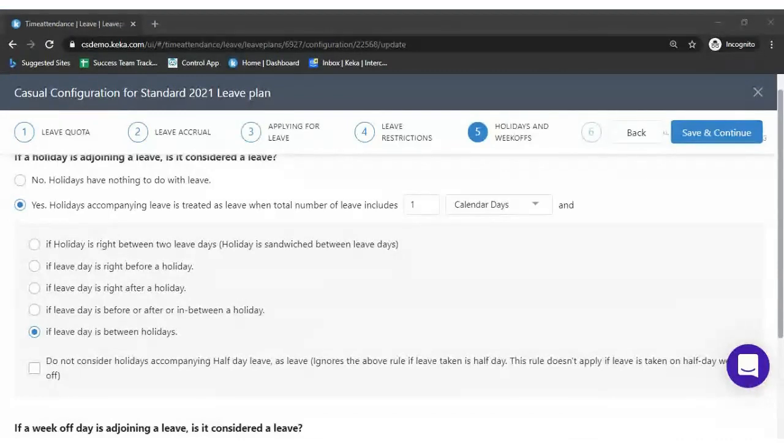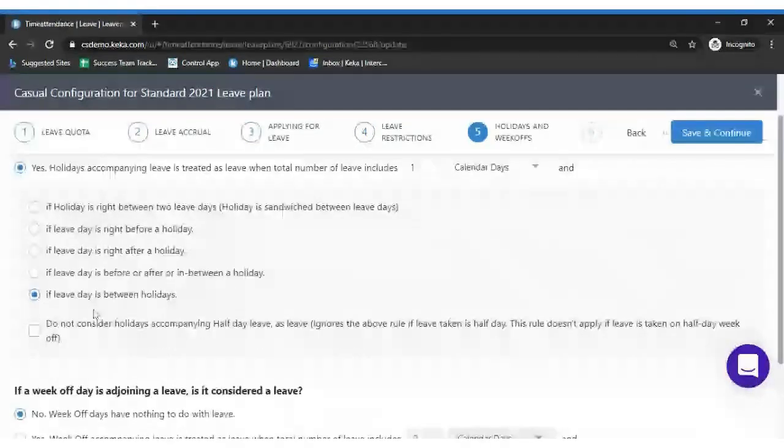Okay, right. So the next point would be: do not consider holiday accompanying half-day leave as leave. So ignore the above rules. If the leave is taken half-day, this rule doesn't apply.